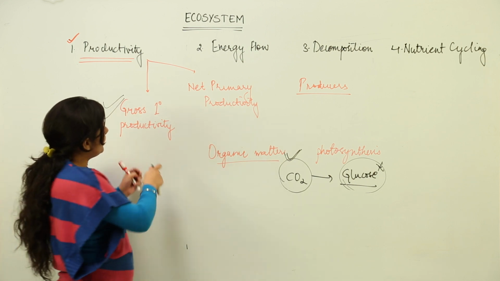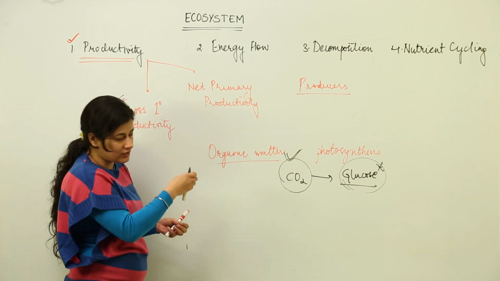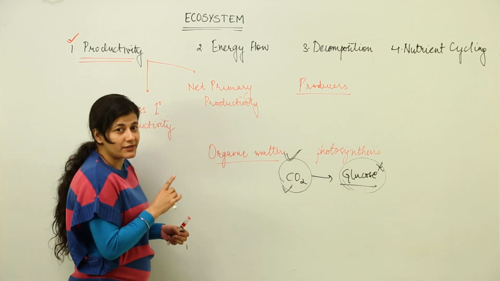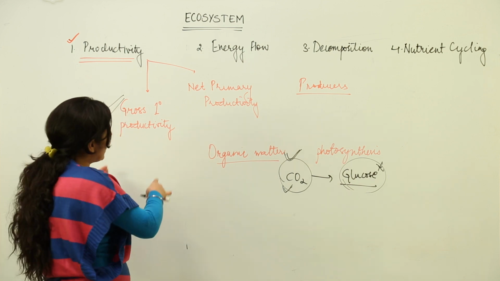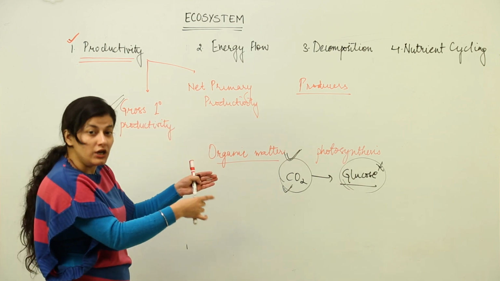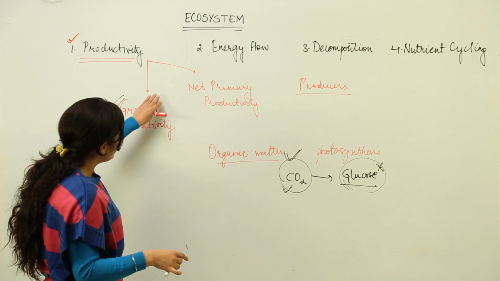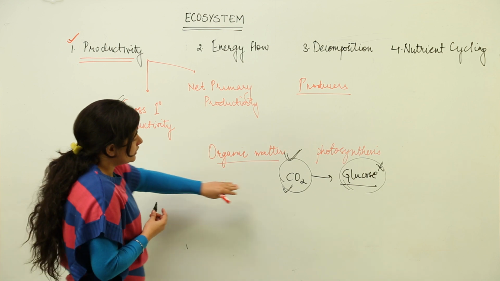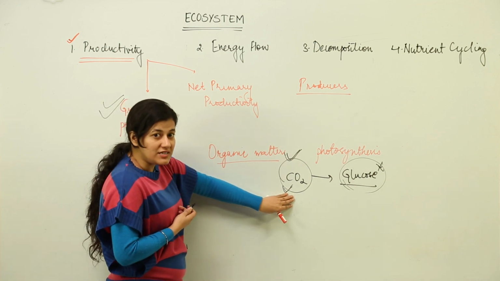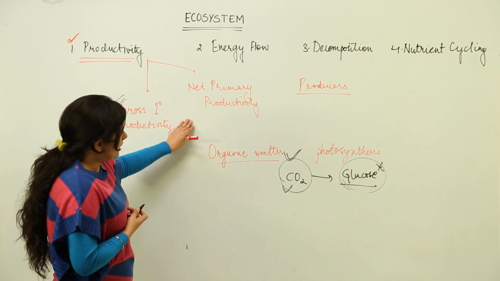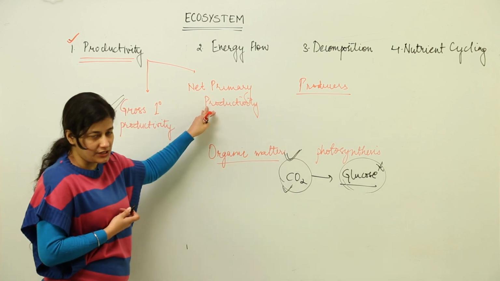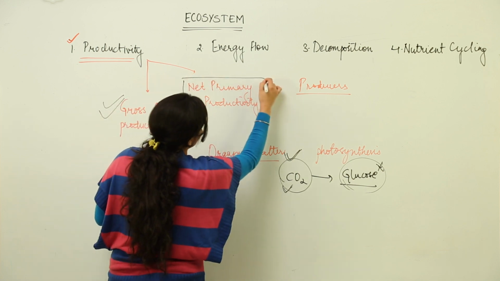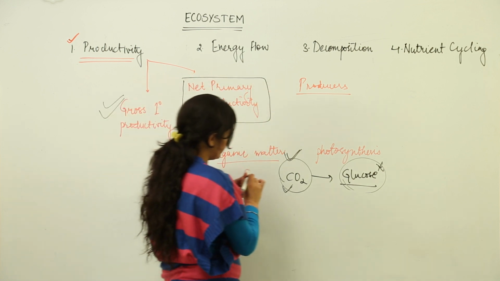So in order to get a better idea of how much this gross primary productivity is, I choose carbon dioxide as the parameter, because it is the carbon dioxide whose fixation decides how much a particular producer is producing, in totality. That would form the gross primary productivity. Alright, so it is the fixation of CO2. When I talk about net primary productivity, it is what is available to the heterotrophs.